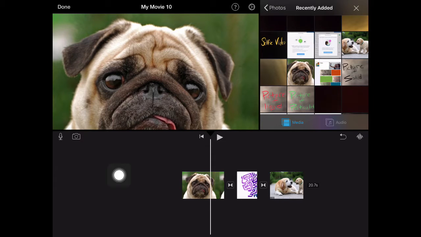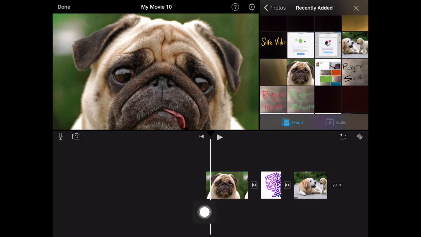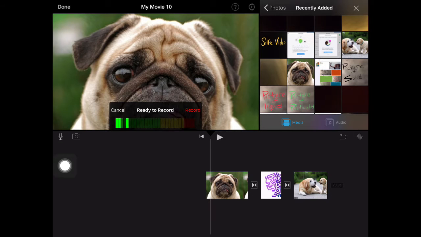What I want to do is make sure my playhead is in the spot where I want to create the voiceover. Put it right here. And then I'll tap the microphone here. This gives me these options here, cancel and record, and I see my levels on the screen here. I'm going to make sure that I don't go up into the red. That's a little too loud.